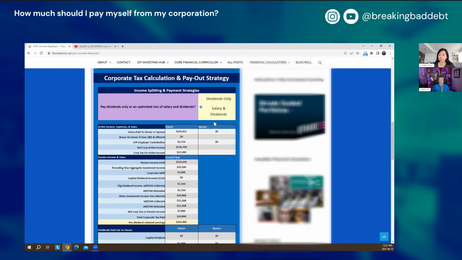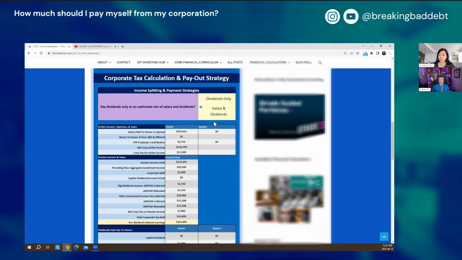So it is the most efficient way to do it, but I know there are people who just want to pay dividends. They don't want to set a payroll up, and their accountant, for whatever reasons, is dead set against it, although that mixed strategy usually comes out ahead in the long run. So I did put the option for dividends only if people are really adamant about doing that.